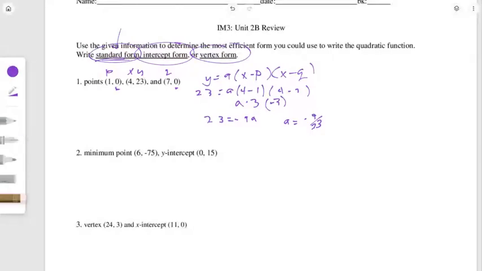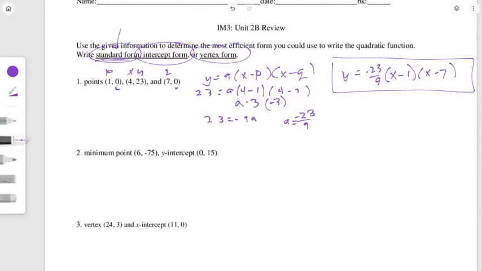Oh, I said 9, oops, 23 over 9, negative. Okay, so once I get that a value, I'm going to go ahead and just plug it back in with the p and q, and I'm done. So y equals negative 23 over 9, x minus 1, x minus 7.